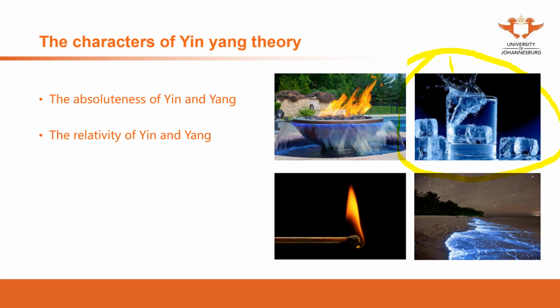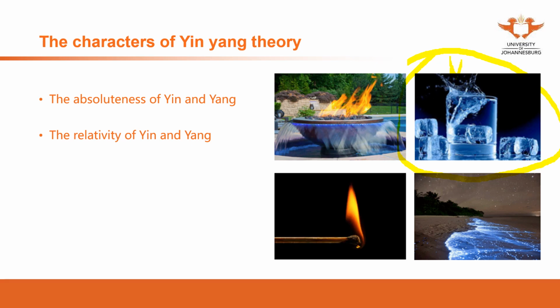There's some water here. The water changed into ice. If you put the water in a freezer, the water becomes ice. The water is a liquid form, and then the ice is cubic, it's hard.